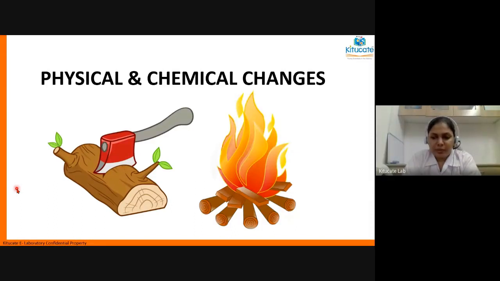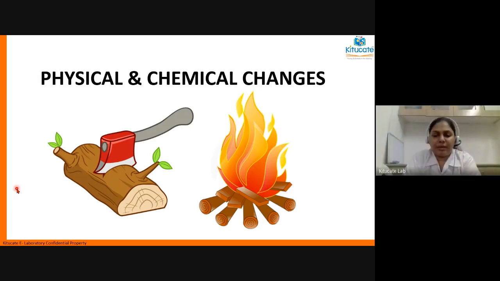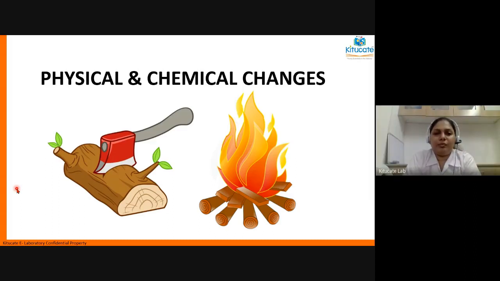Samit, what do you mean by changes? Change is when something becomes another thing. Okay, when something becomes another thing. Okay, that means it changes. In what terms does it change? It becomes other thing is okay, but in what terms? In physical or chemical. What do you understand by physical or chemical?